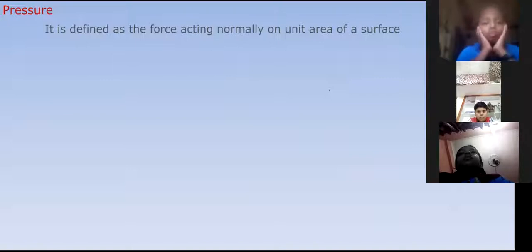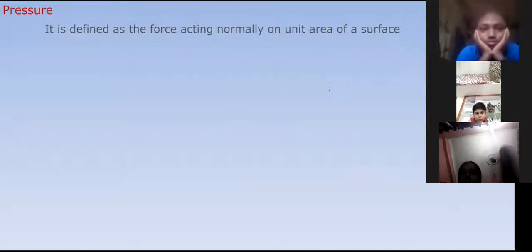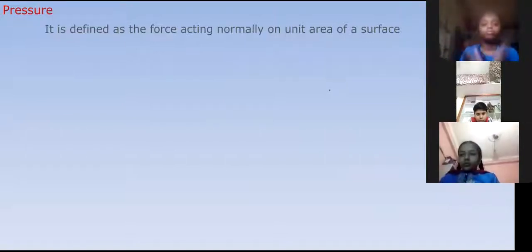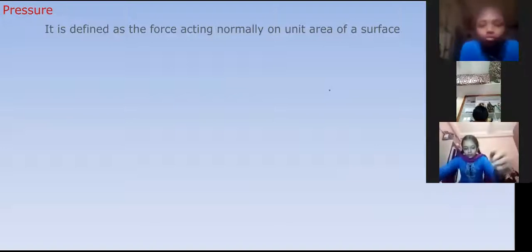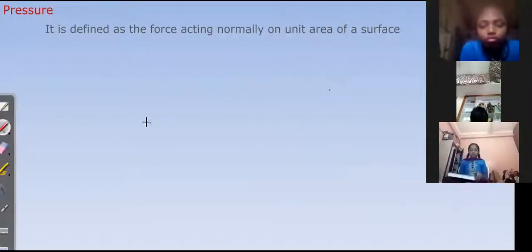Next, coming to the pressure. What is the pressure here? How can you understand the pressure? Force by area. The force acting normally on a unit area of a surface. That pressure we can represent by the letter P.